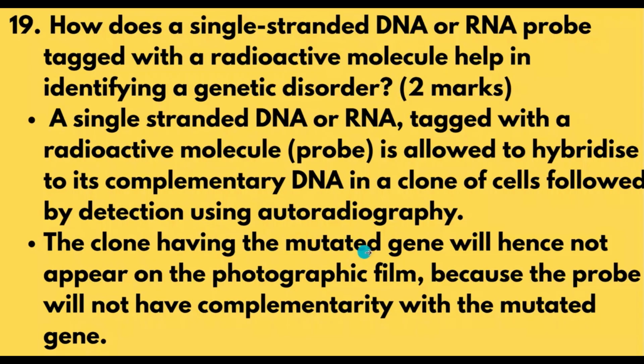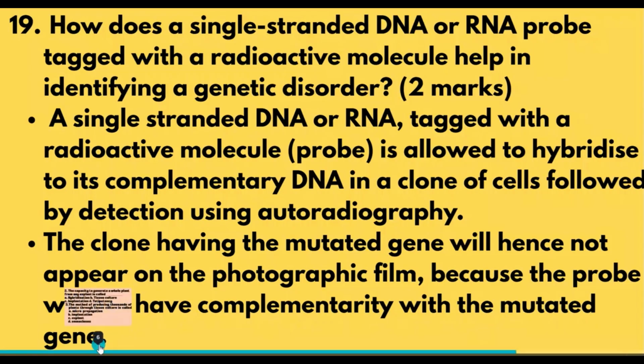The clone having the mutated gene will not appear on the photographic film because the probe will not have complementarity with the mutated gene. So that is how we identify a genetic disorder.